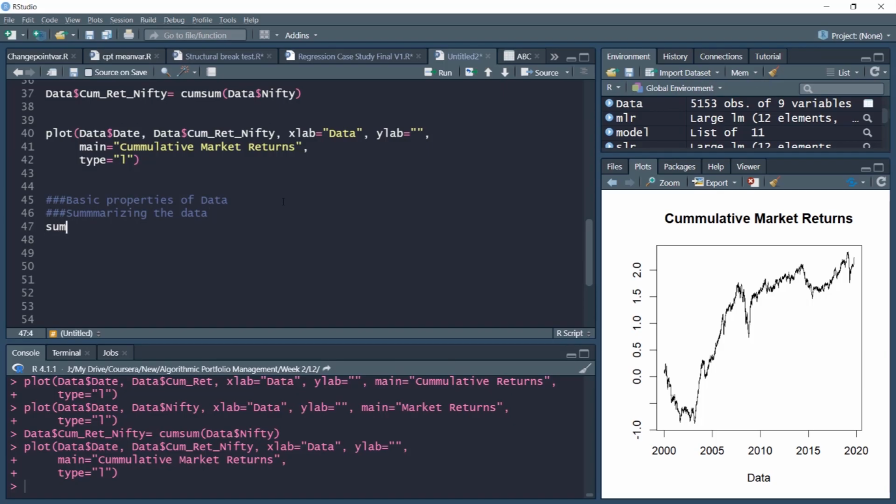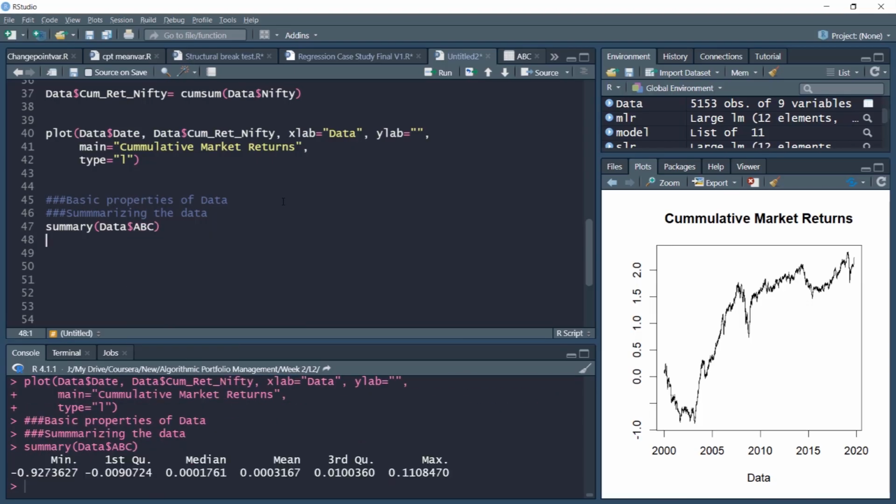For that we'll use the summary command, simply the summary command. For ABC returns, we can see how the returns are distributed: the minimum value, which is quite high, the maximum value, the first quantile, which is 25%, the median value, which segregates the data between two halves, then the mean of the distribution, and the 75th percentile of the data. So these values are provided.